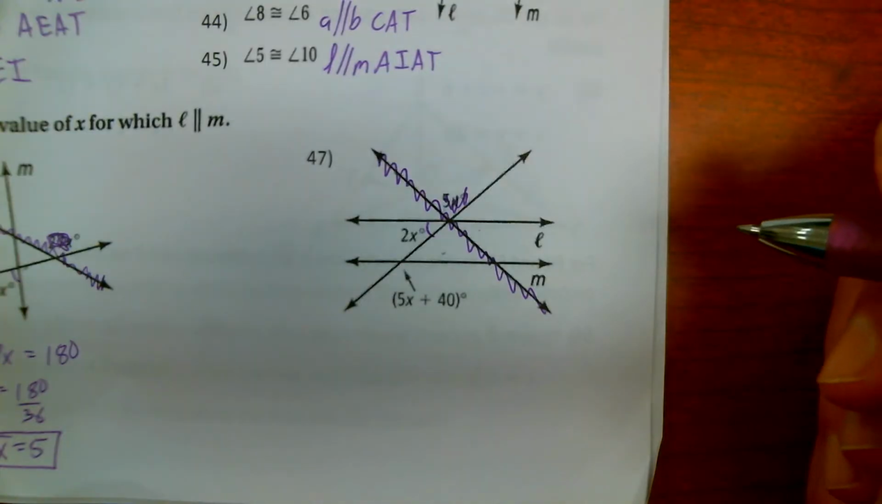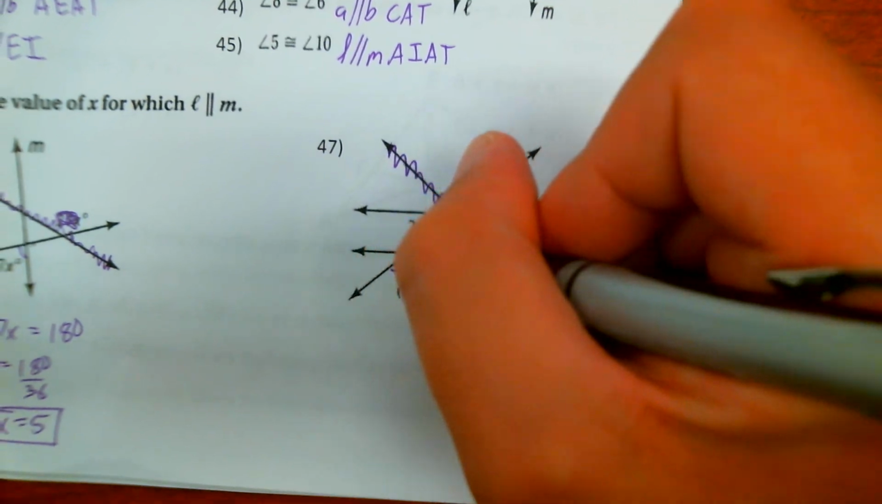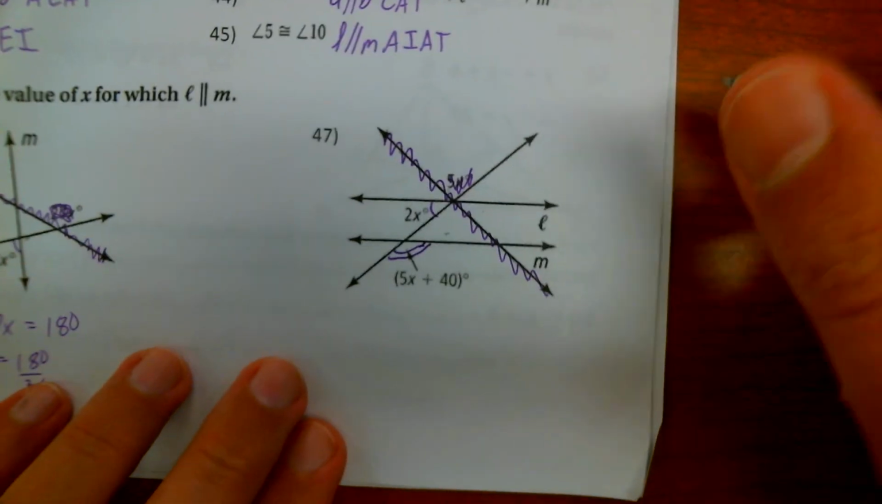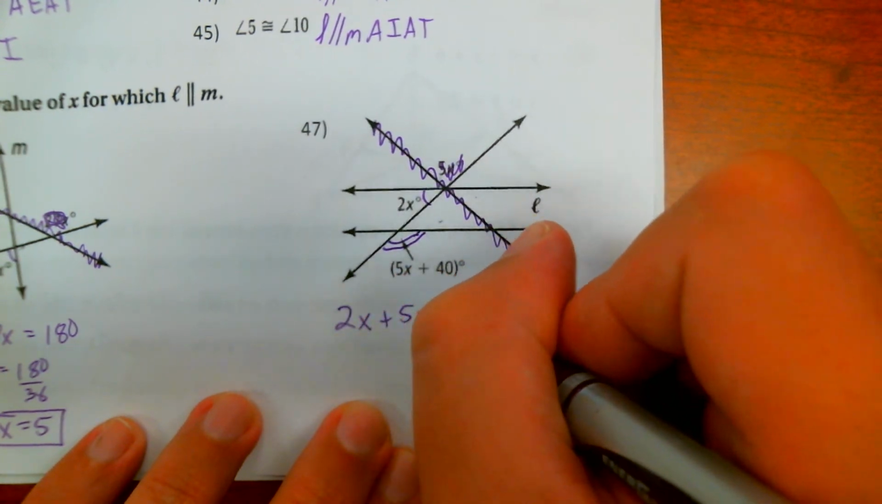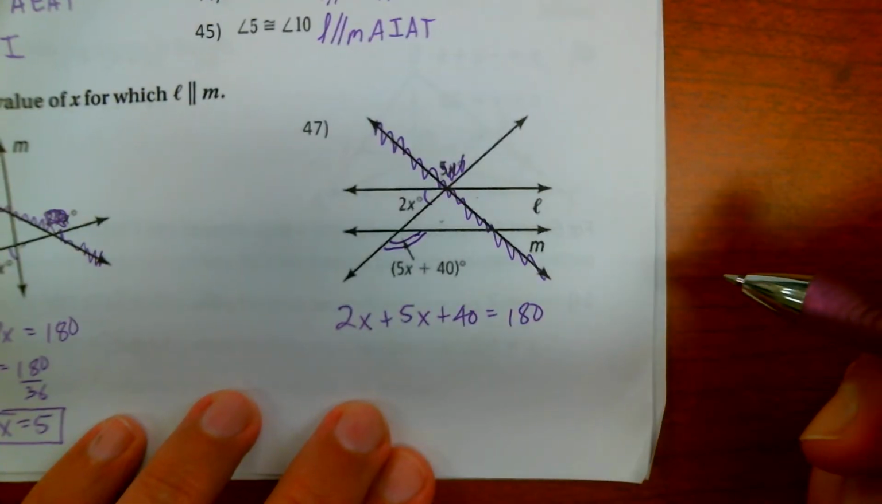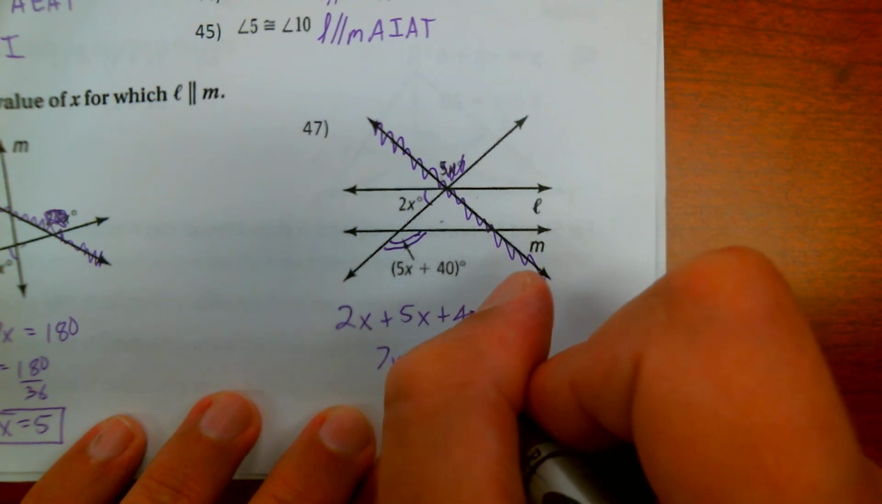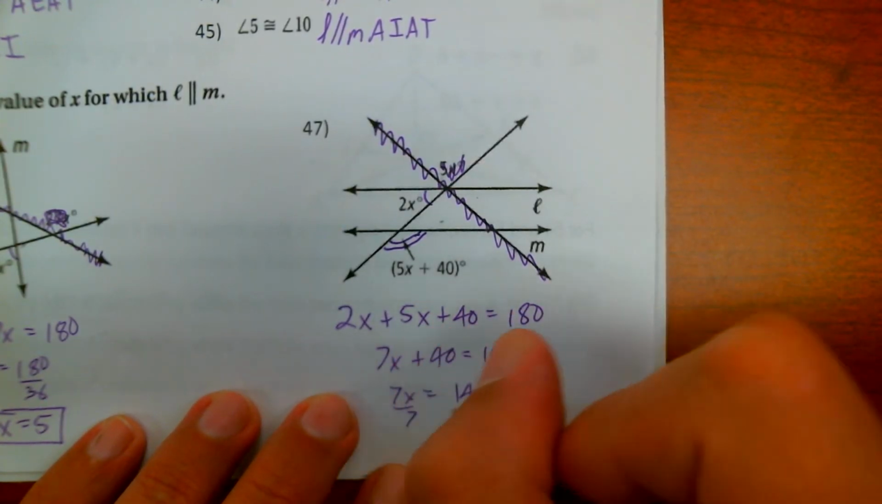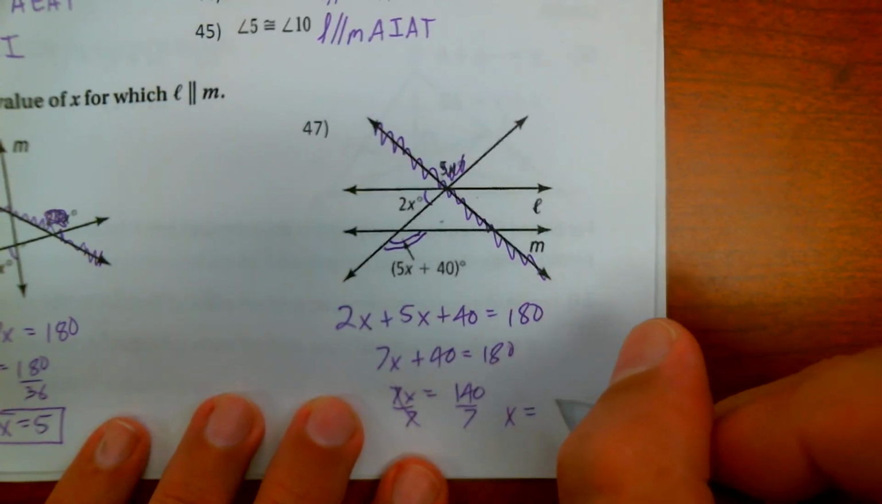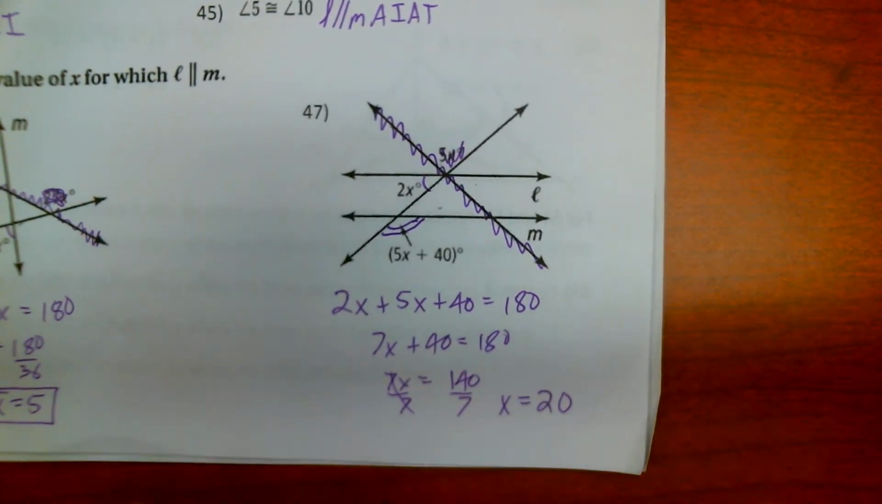2x, that's a small acute angle. 5x plus 40, that's a big angle. One big and one little add up to 180. So 2x plus 5x plus 40 is equal to 180. 7x plus 40 equals 180. Subtract 40. 140 divided by 7, and I get x is equal to 20.